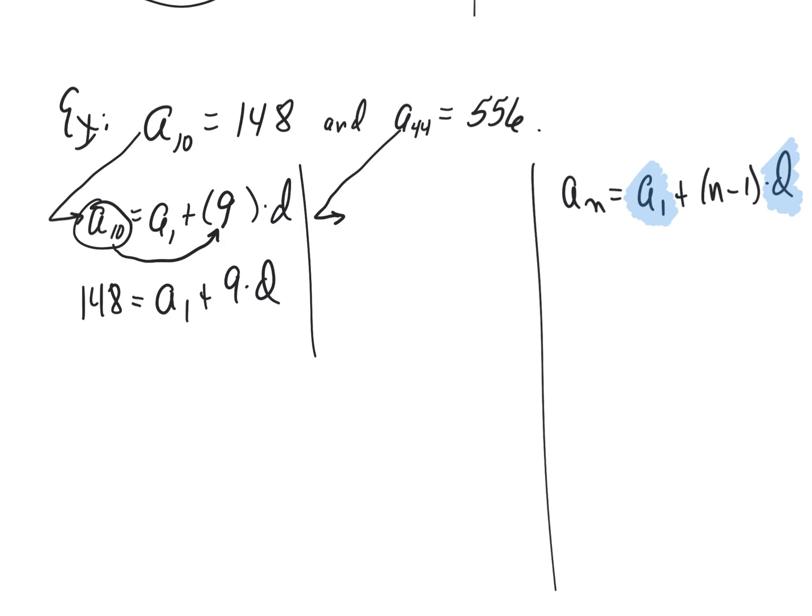And what's it going to be equal to? Well, let's check it out. A sub 44 is then going to be equal to a1, which we still don't know, plus n minus 1, which is 43. Remember, I was 1 smaller, multiplied by d. And again, we actually know what a sub 44 is. It's given to us in the problem that a sub 44 is 556. So we then get the equation 556 equals a sub 1 plus 43d.